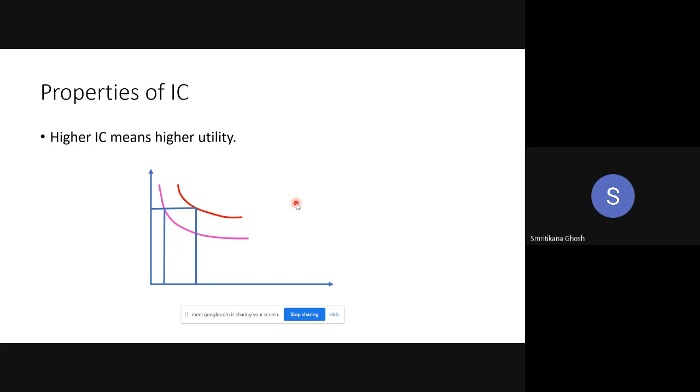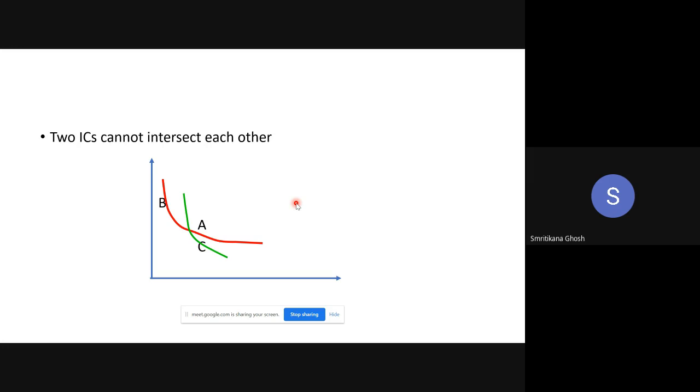Okay. So the next property: two indifference curves cannot intersect each other. Say two indifference curves are intersecting each other. One indifference curve is the red one, another is the green one, and they are intersecting at the point A. So A is the common point for both the indifference curves.